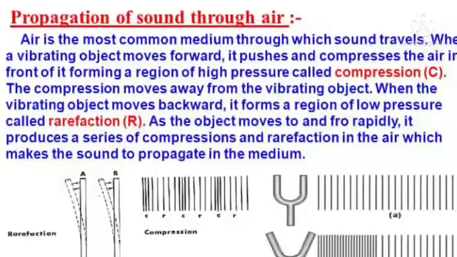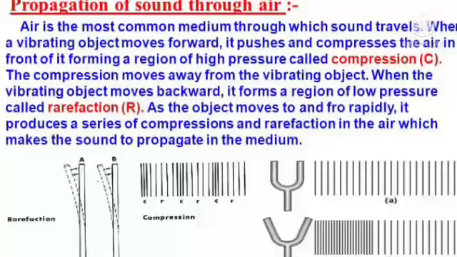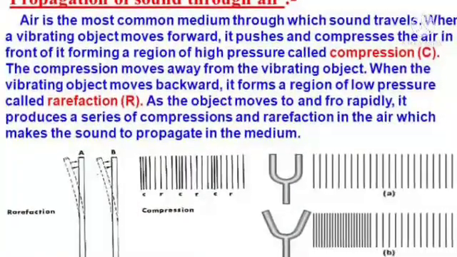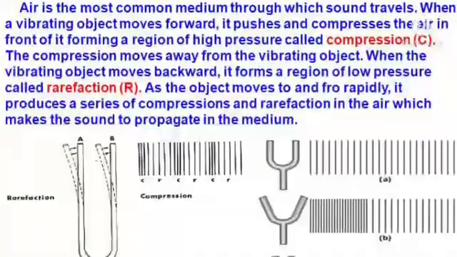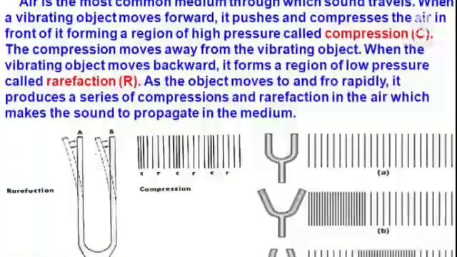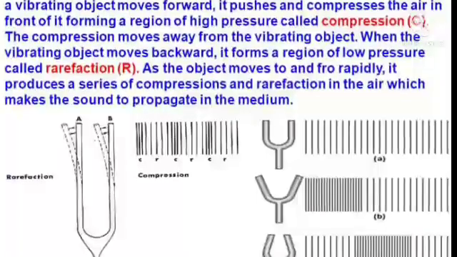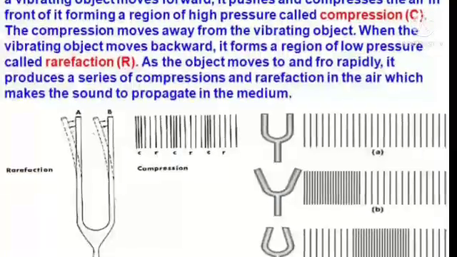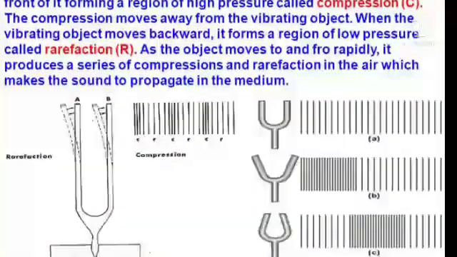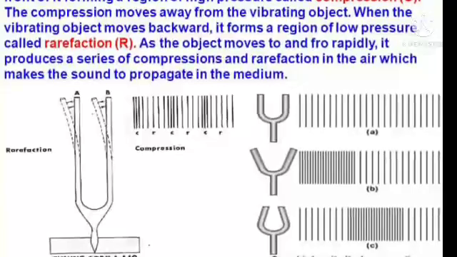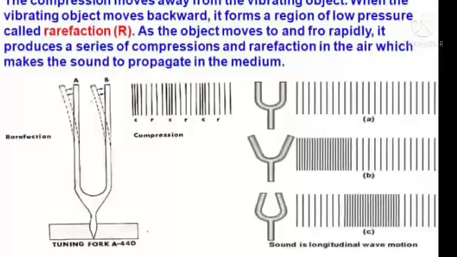Propagation of sound through air. Air is the most common medium through which sound travels. When a vibrating object moves forward, it pushes and compresses the air in front of it, forming a region of high pressure called compression. The compression moves away from the vibrating object. When the vibrating object moves backward, it forms a region of low pressure called rarefaction. As the object moves to and fro rapidly, it produces a series of compressions and rarefactions in the air which makes the sound propagate in the medium.